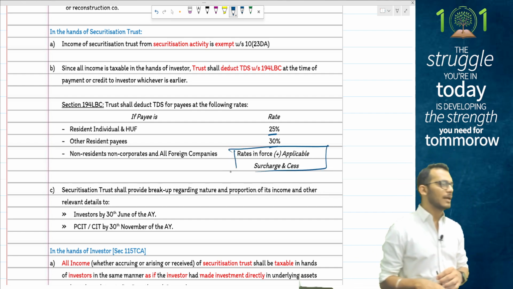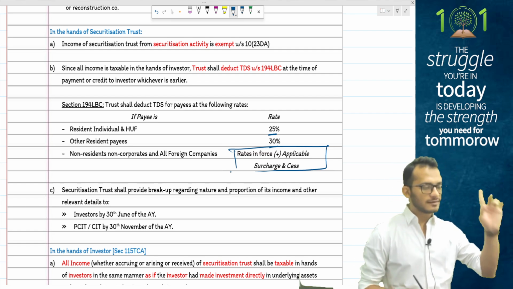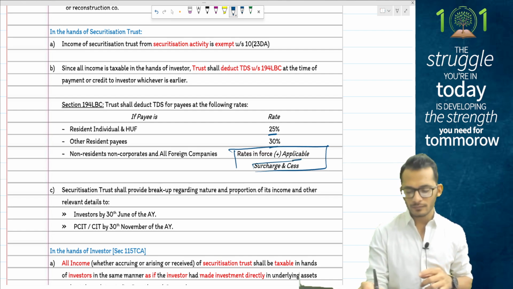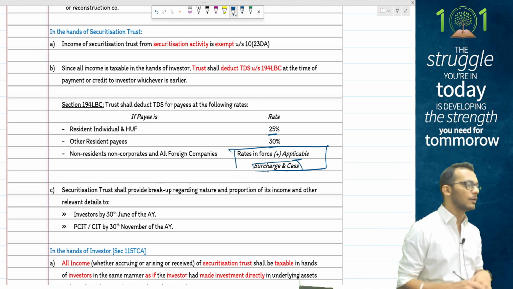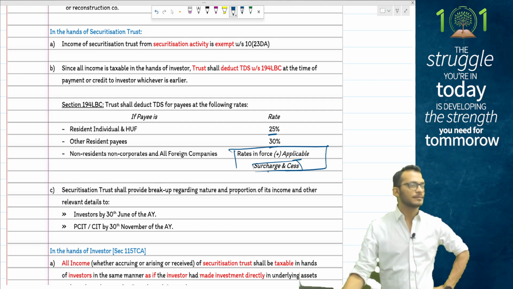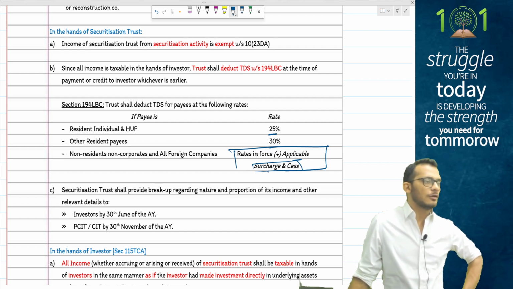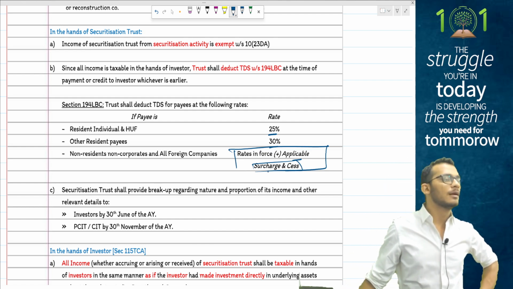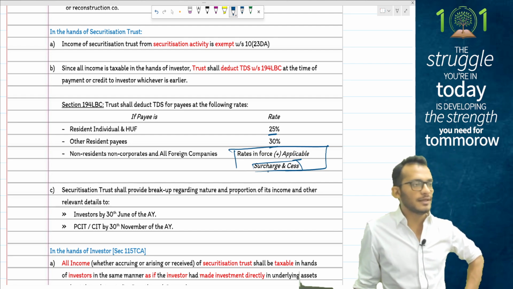The one thing to be kept in mind, people, from an exam perspective: non-resident taxation, you will get a question on this, and if you get a question, please always apply surcharge and cess. Don't miss the surcharge and cess even on TDS. We discussed this earlier also, people. When a payment is happening to a non-resident, it is always done including surcharge and cess. So that has to be done always.